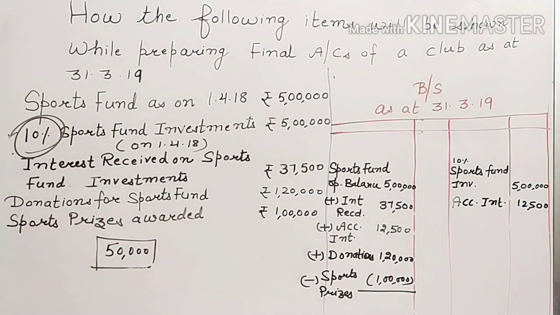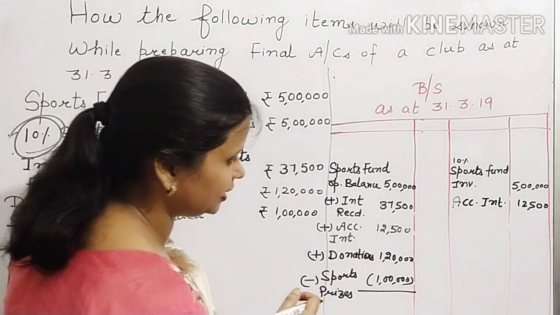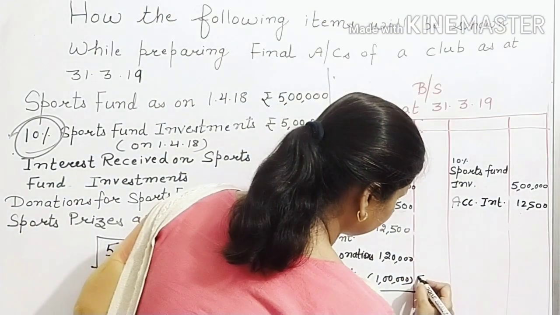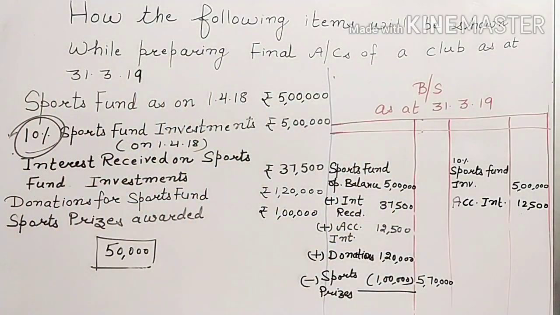So at the year end, how much balance will be left in the sports fund? That you can calculate. This is how you can solve this question related to fund-based accounting. You will be given the sports fund opening balance of 5 lakh. The investment is given to you; the fund you keep on the liability side, and the investment you keep on the asset side.